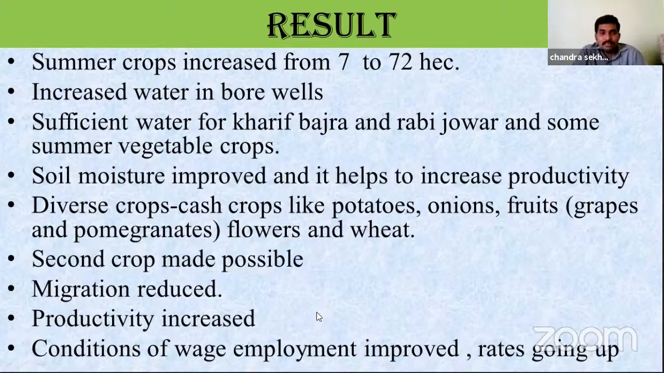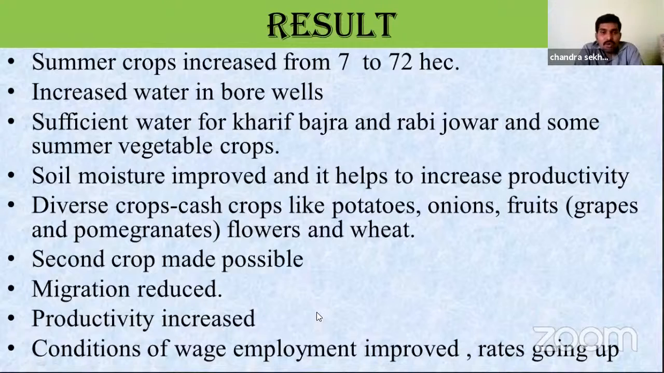That is indicated in the statistics taken from the village. Summer crops increased from 7 to 72 hectares. Before implementation of this scheme, only 7 acres of summer crops were there. But after implementation of this scheme, summer crops increased up to 72 hectares. This is a very good result.